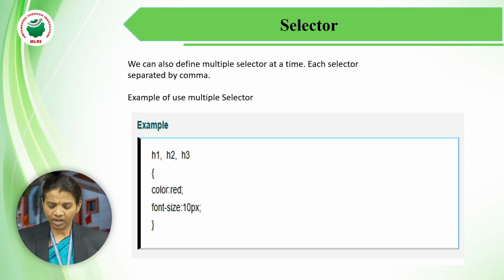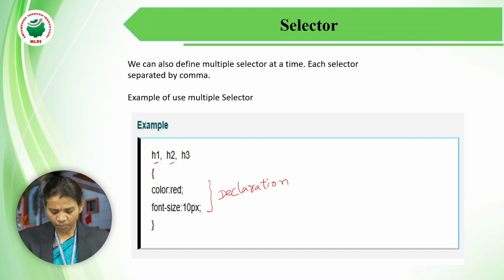Next, we can define the selector not only for a single HTML tag, we can define multiple selectors at a time. Each selector is separated by a comma. For example, here H1 is one tag, comma, again H3 is another tag. We can give more than one HTML tag at a time. This part is called the declaration part.